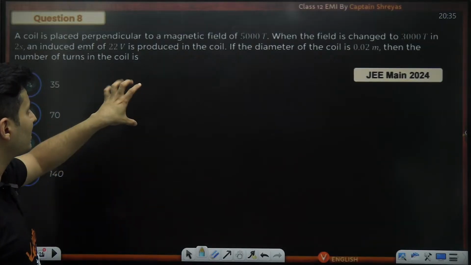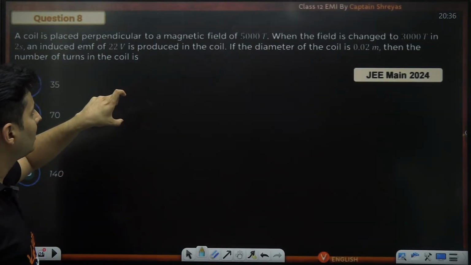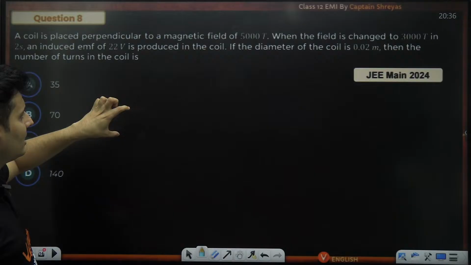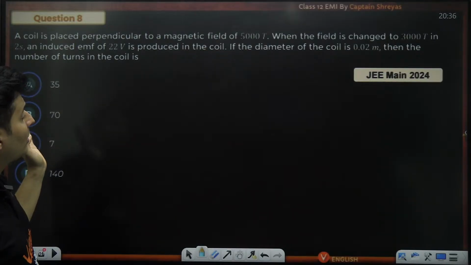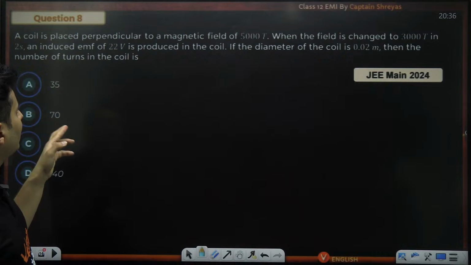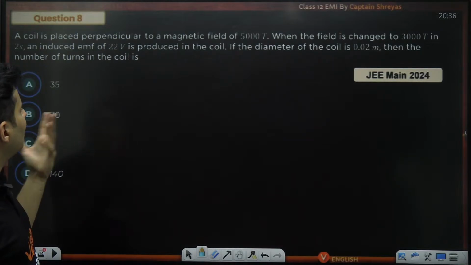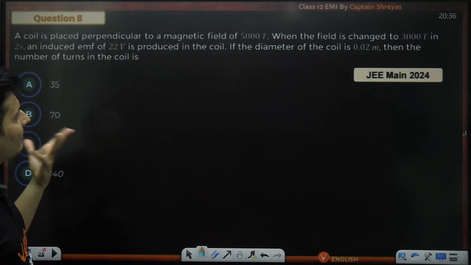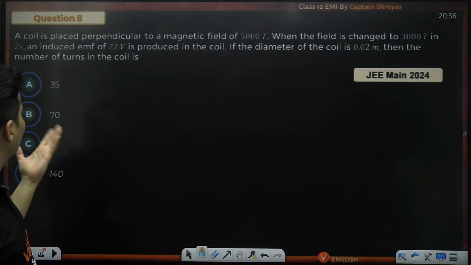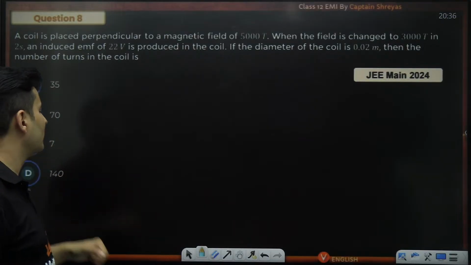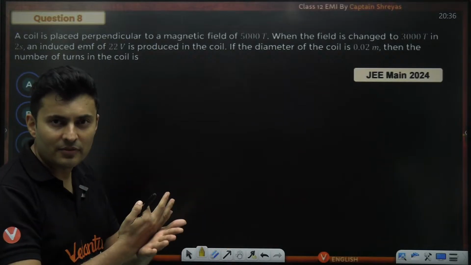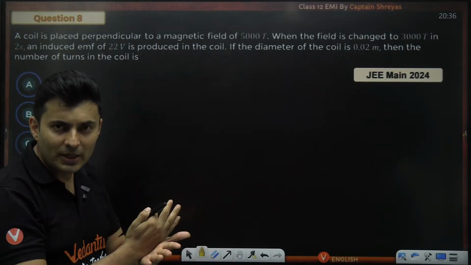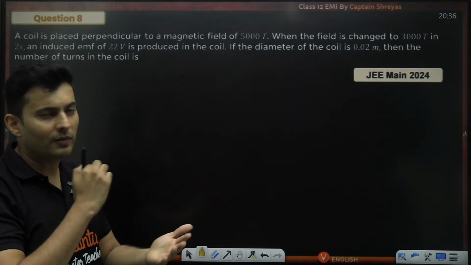A coil is placed perpendicular to the magnetic field. When the field is changed from this value to 3000 in 2 seconds, an EMF is produced. If the diameter is this many meters, then how many turns are there in the coil? Again, you're changing from this field to this field in so much time. EMF is given, number of turns is asked.